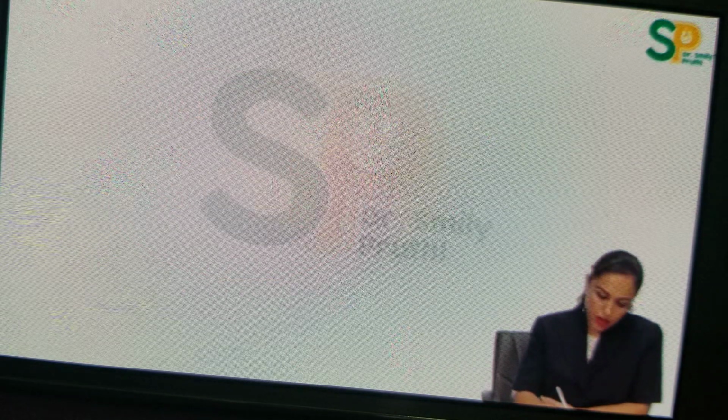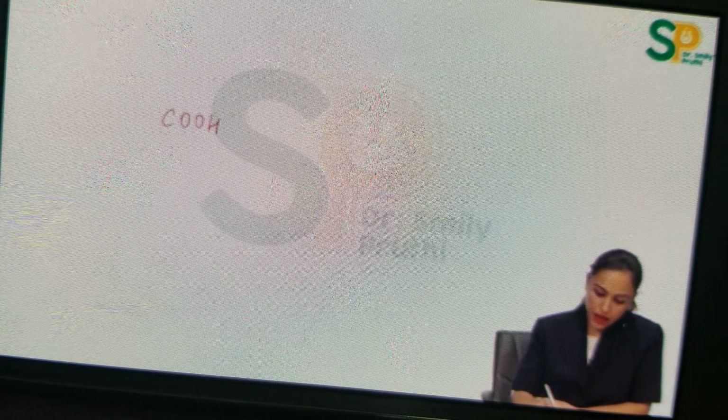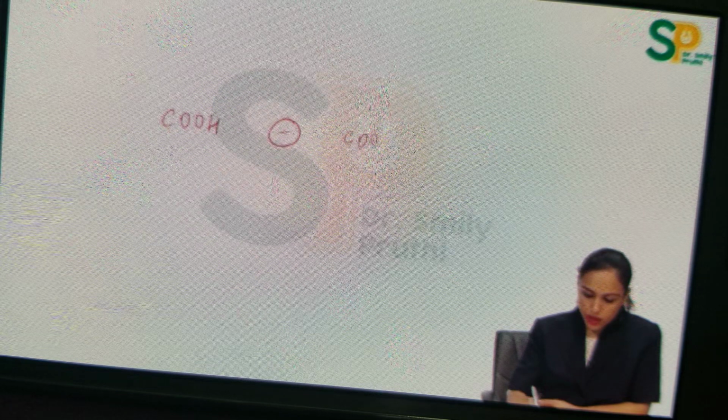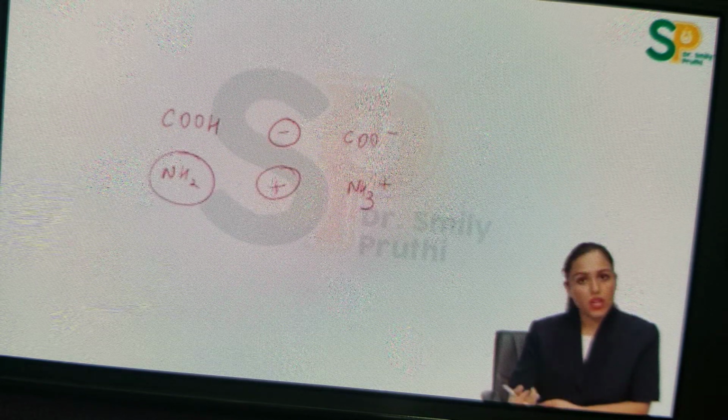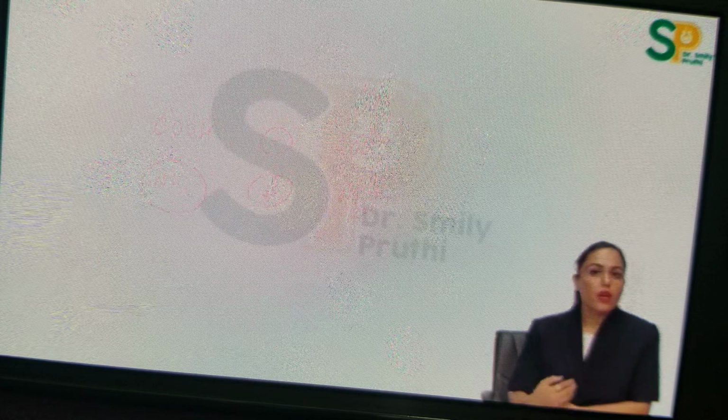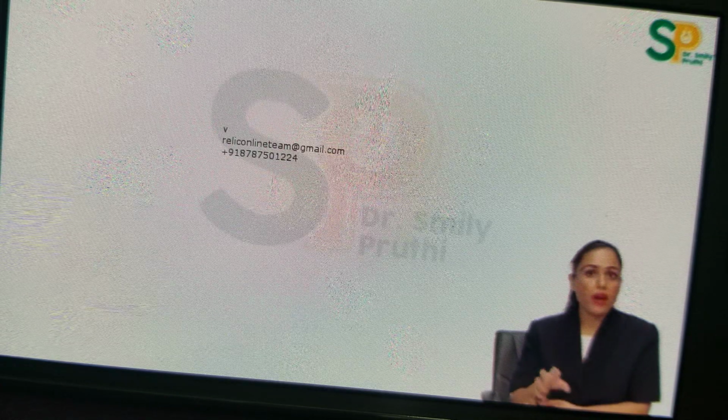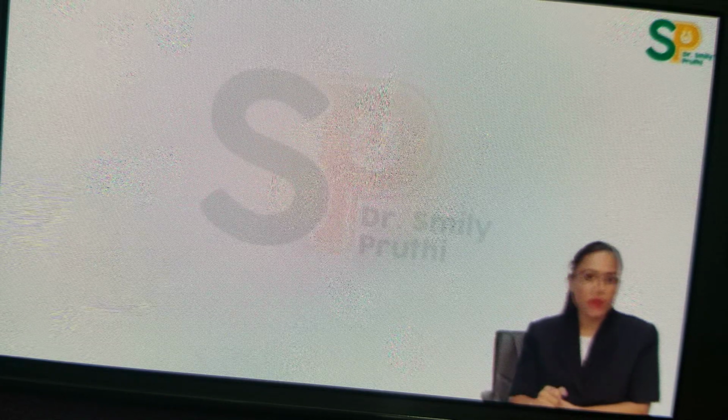Now one more basic point here, that if a compound has a carboxy group or acid group, that compound will have a negative charge because the carboxy group ionizes to give a negative charge, and if a compound has an amino group, then that compound will have a positive charge because the amino group ionizes to give a positive charge. So with this, I have completed the many basics required for understanding metabolism. In the next video, we will be taking up glycolysis.